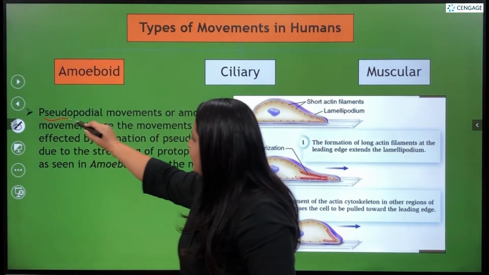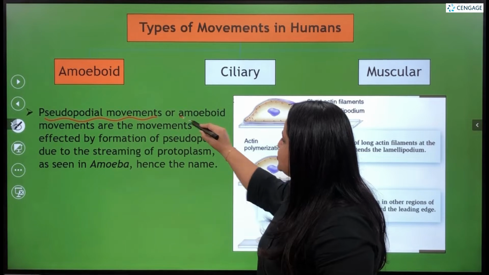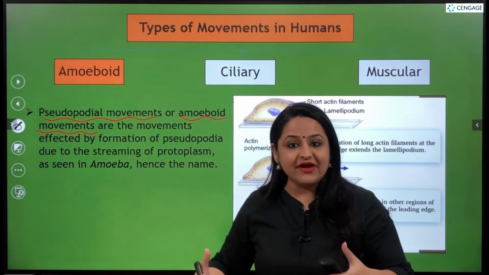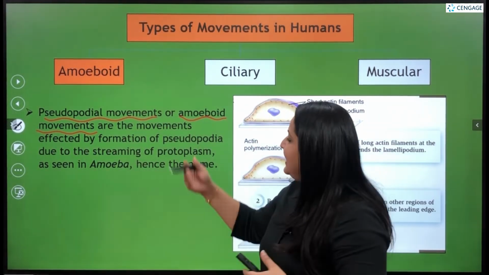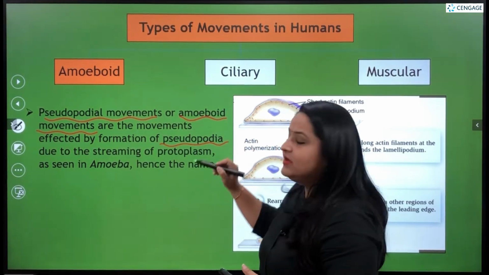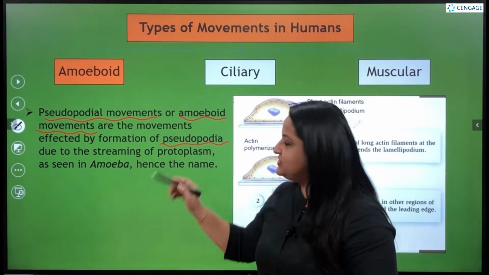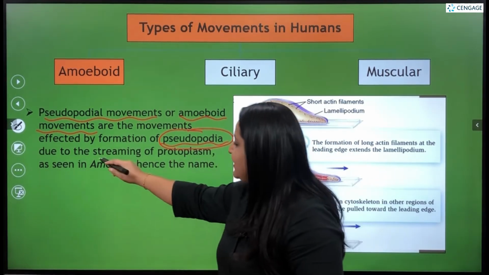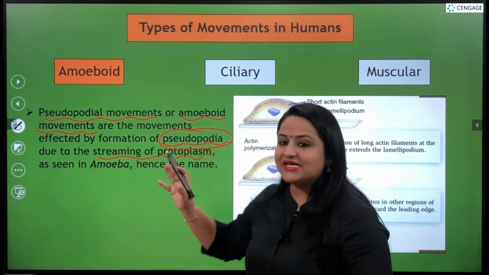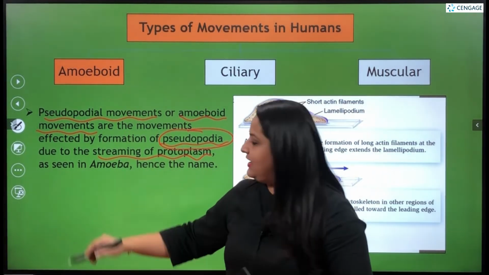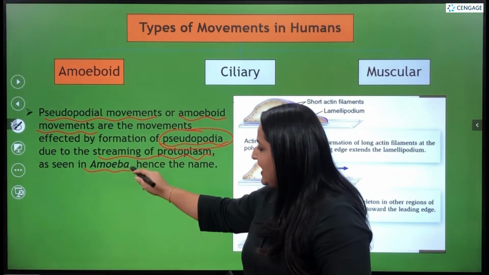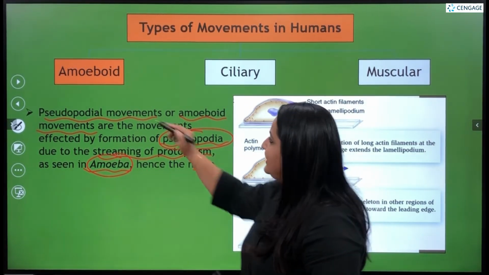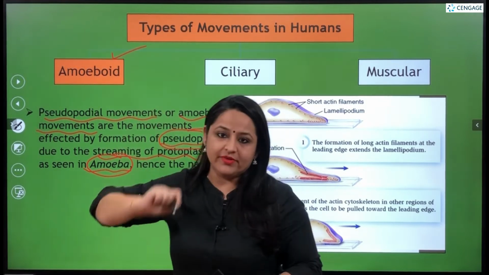So the pseudopodial movement, which is also known as the amoeboid movement, is the movement which is effected by the formation of extensions of protoplasm, known as pseudopodia. These are due to the streaming movement of the protoplasm just as seen in the amoeba organism, and that is the reason we have taken the name of this type of movement as amoeboid movement.